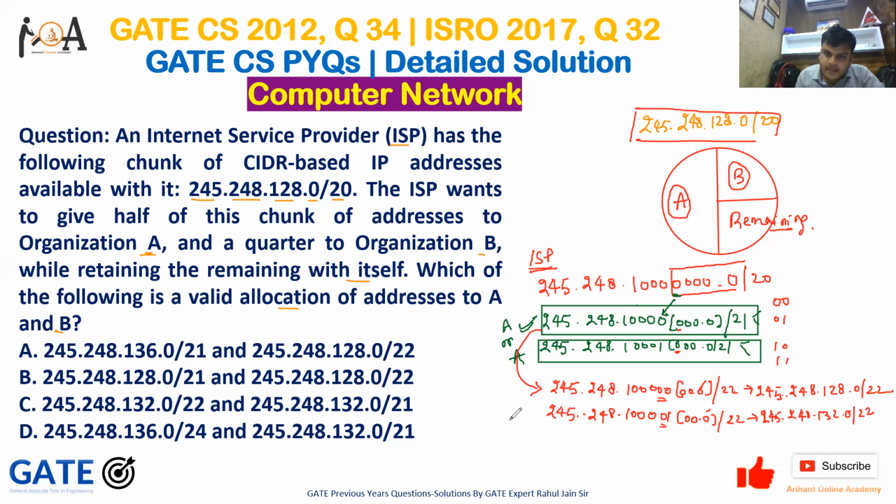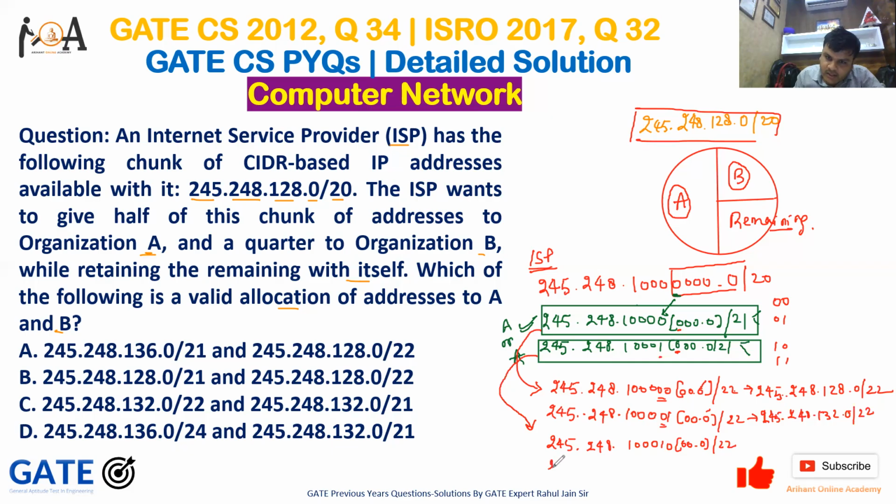132.0/22. Now I will again divide this bunch into the next two halves, because I don't know whether I am allotting this to A or this to A. So if I convert this bunch of IP addresses into equal halves, what will I get? 245.248.1000. I already have 1 with it. So one combination is 10 and then